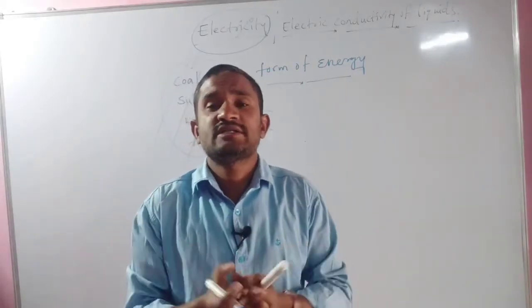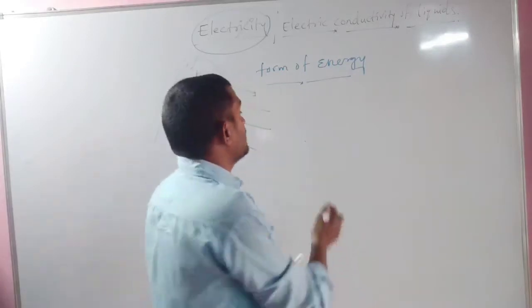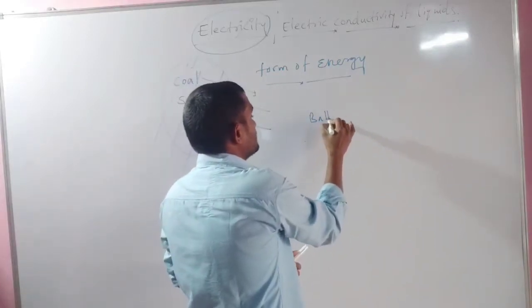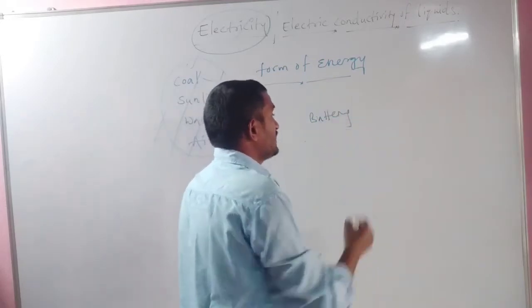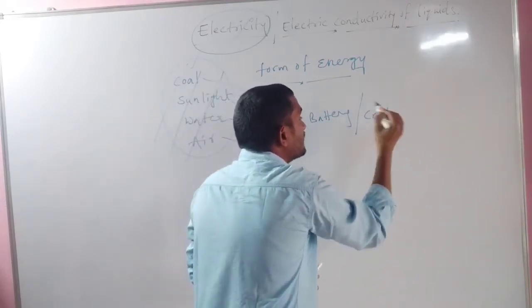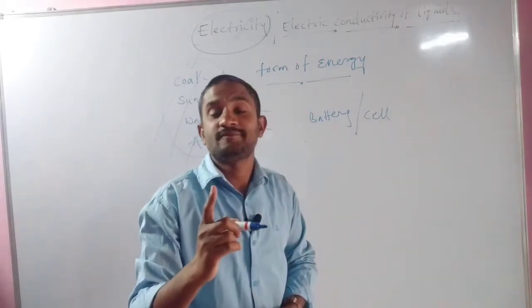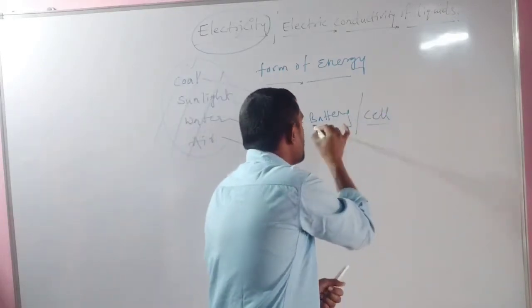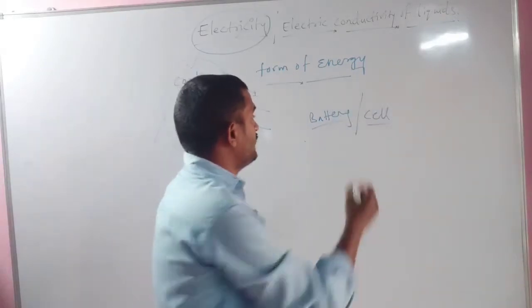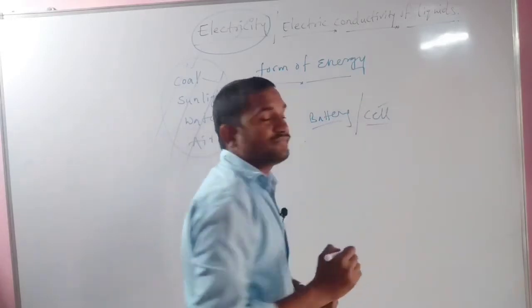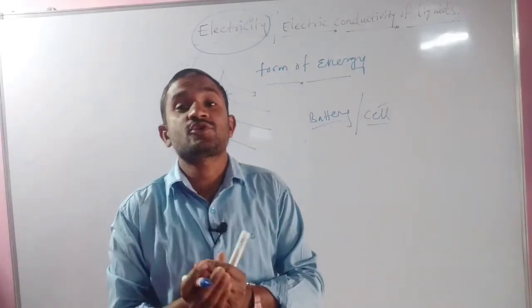In another way, we use a battery, otherwise a cell, not your mobile cell. Where do we get this cell? We get it from the shop.